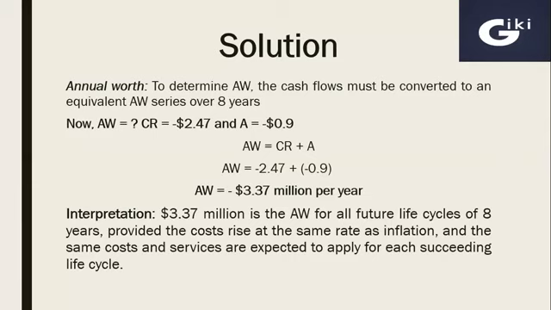I hope the difference between capital recovery and annual worth is clear for everyone. Capital recovery is the sum of the return on initial investment plus salvage value, and on the other hand, annual worth is the sum of capital recovery and annual expenditures.